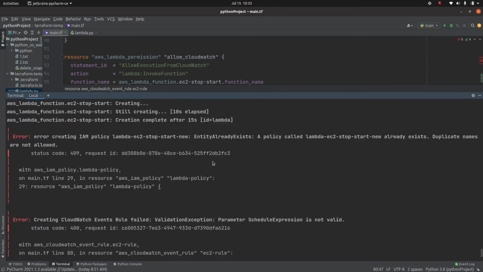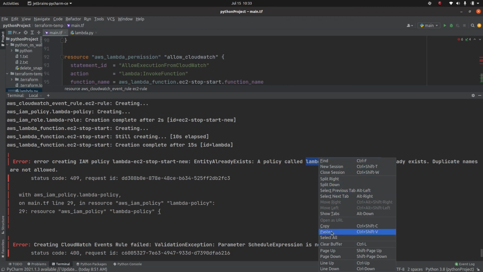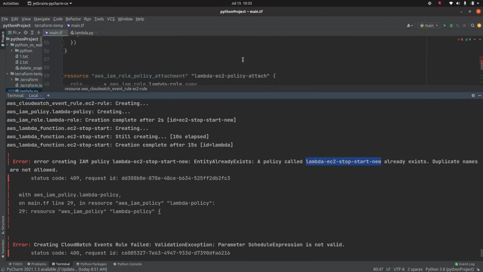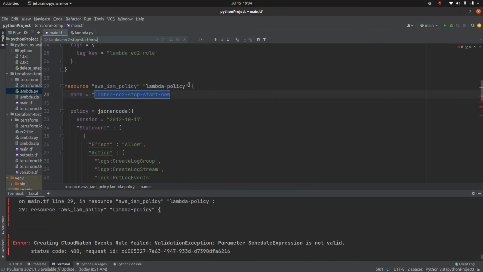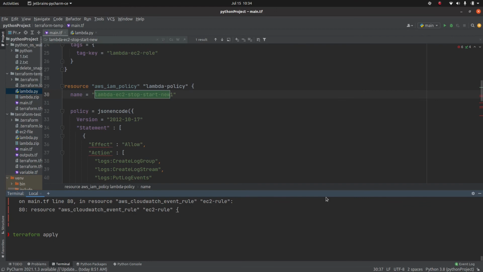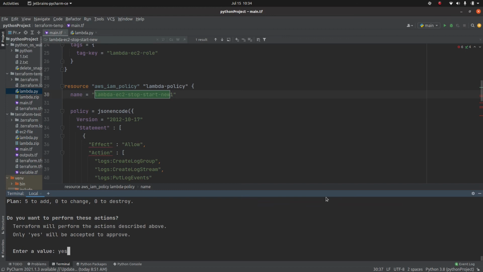Okay, EC2 rule. Okay, the lambda policy name, lambda EC2 stop start, already exists. So I need to change the name of that. Let me give it a new name with 1 at the end and execute this code again. Yes.